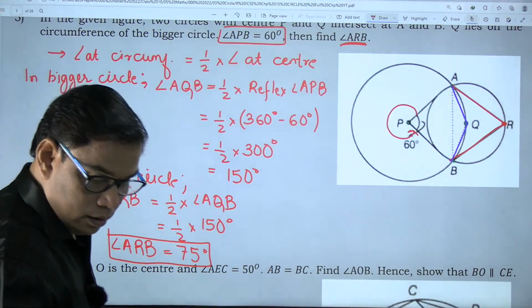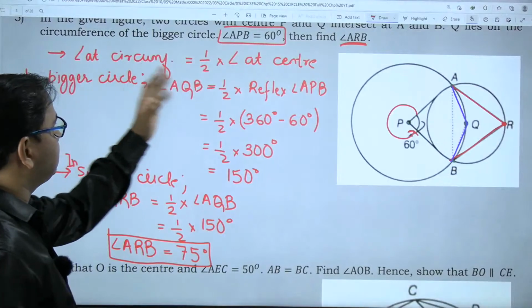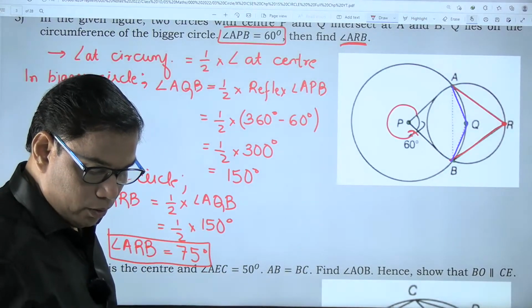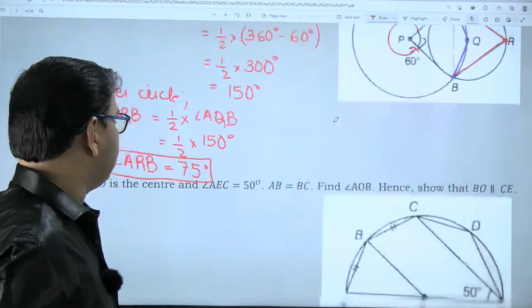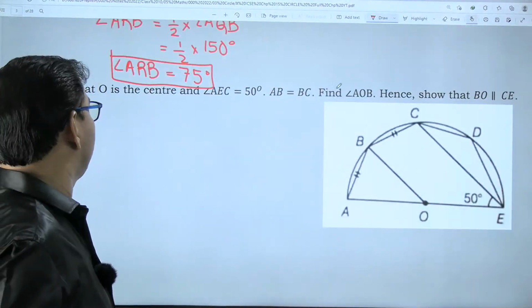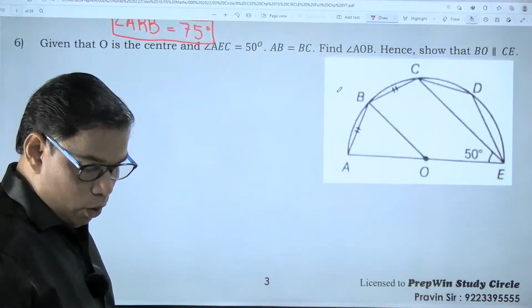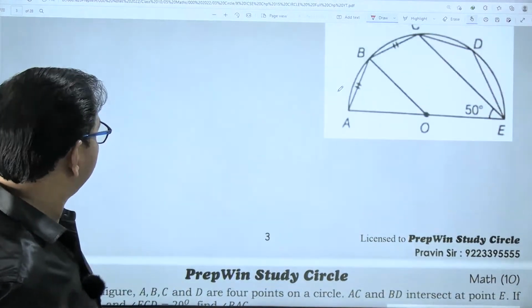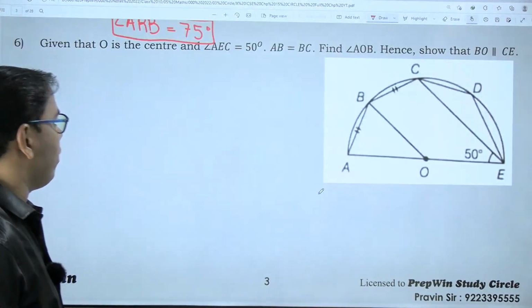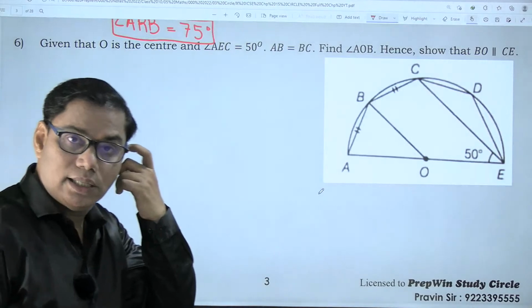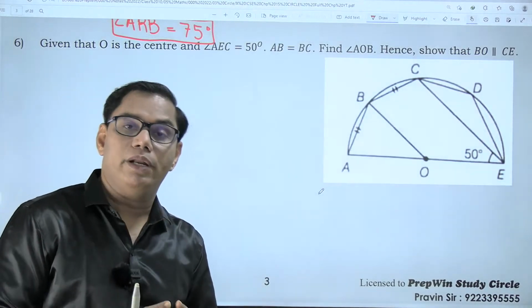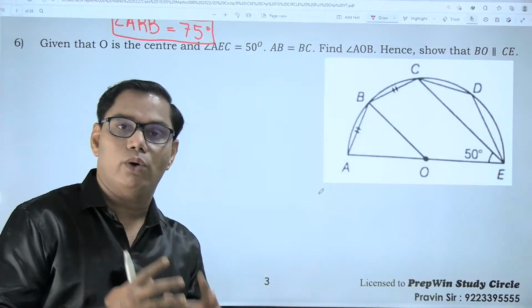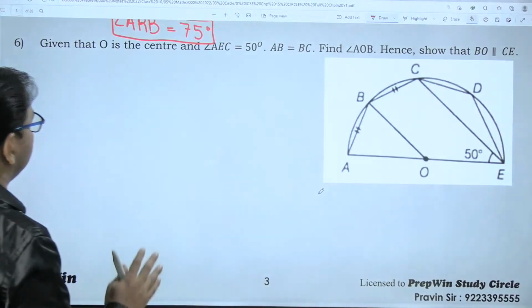Okay. Ardip is saying that this same question was asked in his prelim paper, the preliminary paper, that is the pre-board exams. So if you want, you can rewind this video later on and see the solution. Very important question. All the questions are important, either previous year questions or this kind of question. This will give you good practice of solving these questions.